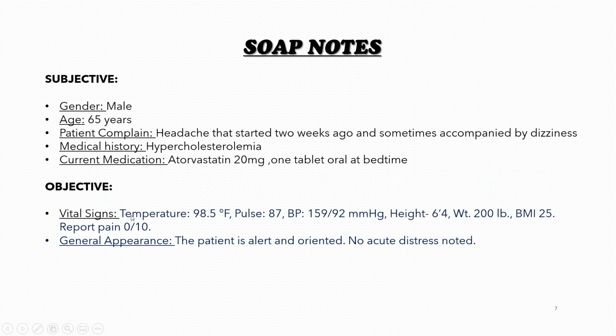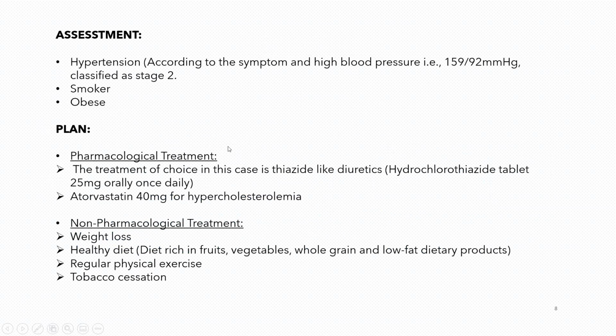Objective: vital signs: temperature is 98.5 degrees Fahrenheit, pulse is 87, blood pressure is 159 over 92 mmHg, which is high. Height of the patient is 6'4", weight of the patient is 200 lb, BMI is 25, and there is no pain. General appearance of the patient is alert and oriented. Now assessment. The patient has hypertension according to the symptoms and high blood pressure, which is 159 over 92 mmHg, classified as stage 2. The patient is also a smoker and obese.